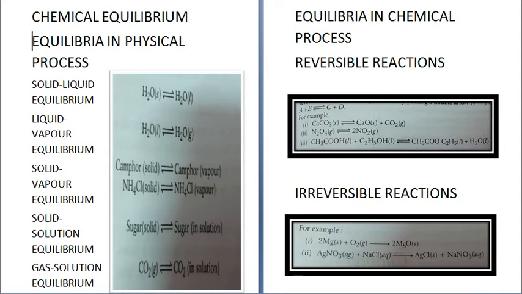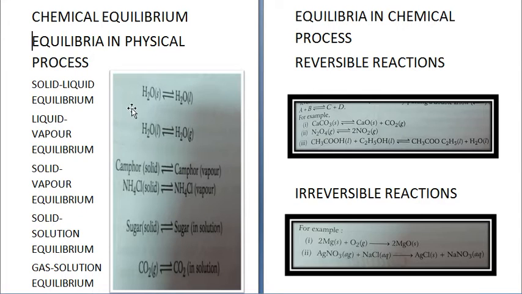Now, if the opposing processes are involving only physical changes, it is called physical equilibrium. And if it is involving chemical reactions or changes, then it is called chemical equilibrium. The mixture of reactants and products at equilibrium is called an equilibrium mixture. Now first let us study equilibrium in physical processes. The most common examples involving physical processes are, first, solid liquid equilibrium.